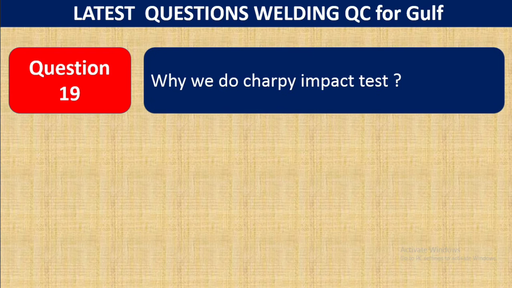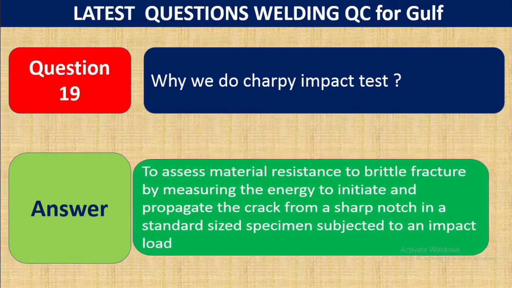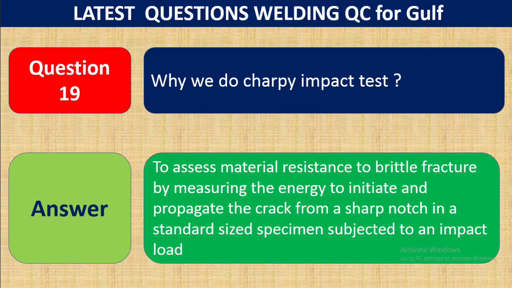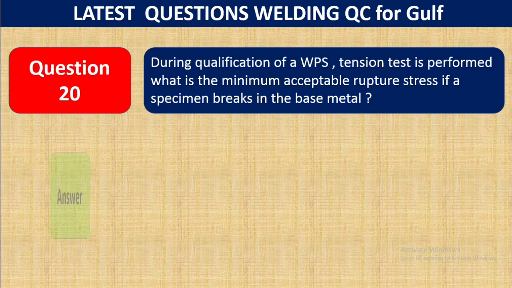Question number 19. Why do we do the Charpy impact test? The answer is to assess material resistance to brittle fracture by measuring the energy to initiate and propagate the crack from a sharp notch in a standard size specimen subjected to an impact load. This is why we need the Charpy impact test: how much can the material resist before it becomes brittle? This is called the impact test.